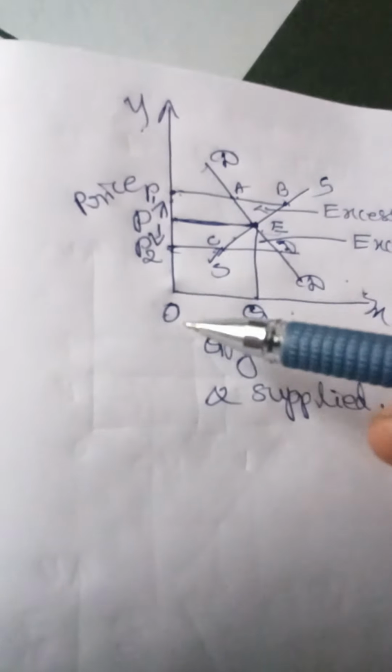So the demand is in excess by the extent CD, and this triangle shows excess demand. Demand is more and supply is less. So this you have to explain.